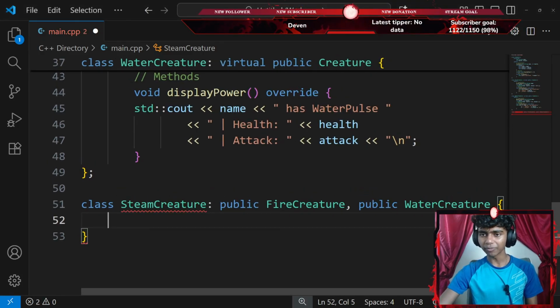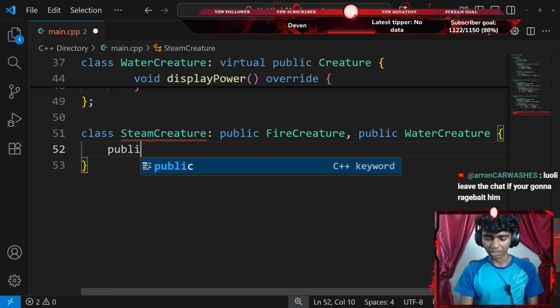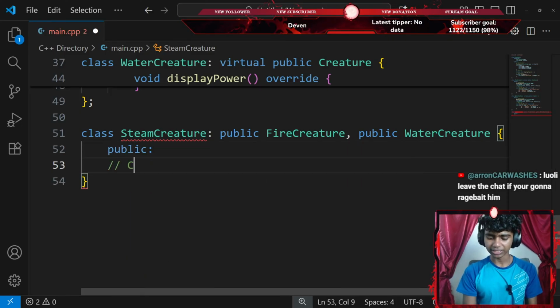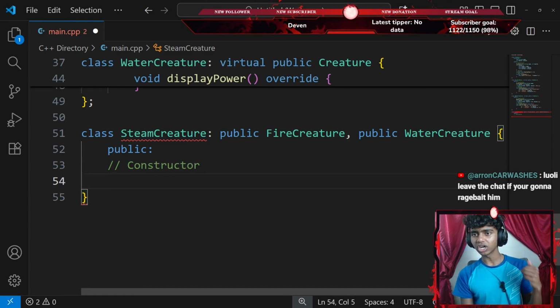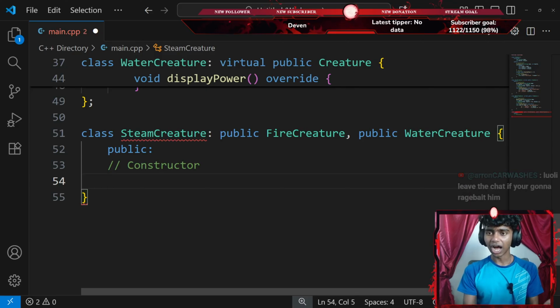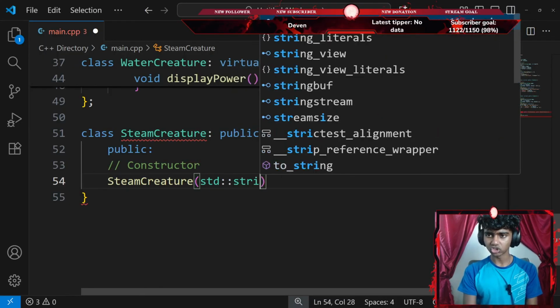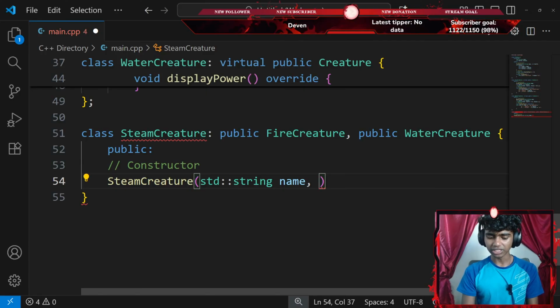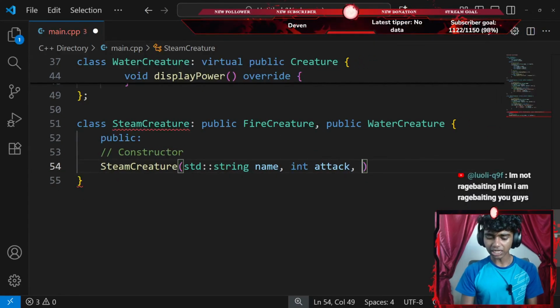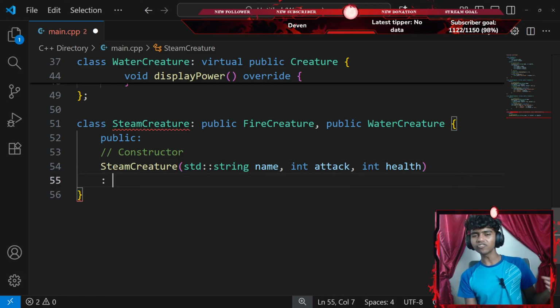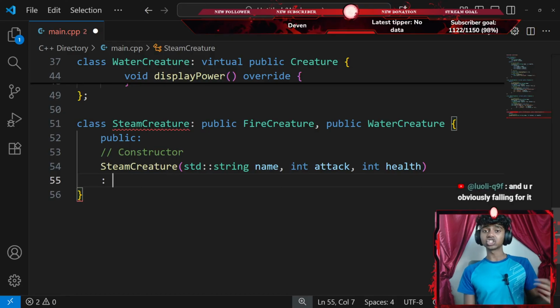Okay, so inside of my class, I'm going to do something. Let's go ahead and firstly publicize everything, and then I'll add a comment that says something like constructor, because I will be creating a constructor. And then inside of my constructor, let's say, a constructor from my Steam Creatures class. With a pair of parentheses, my Stream Creatures class does require a few parameters. It requires a standard string of name parameter, okay, and then something like integer of attack parameter, and let's say something like an integer of health parameter. Okay, and then I'll go in a new line, add a colon, and inherit from the class, and add constructors for the class that I'm